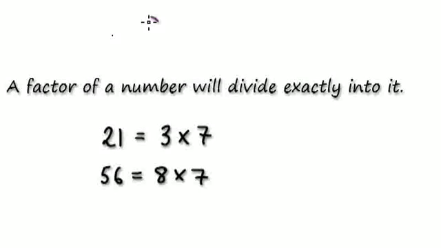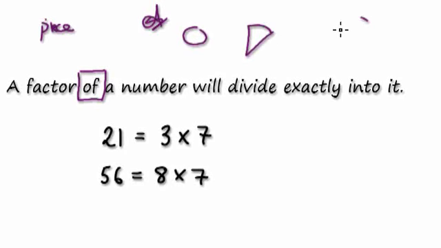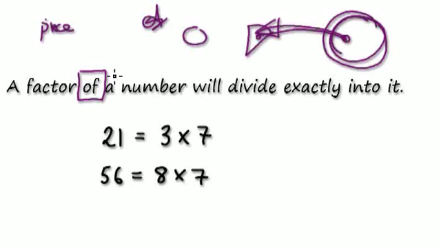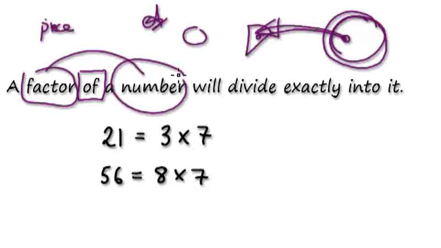So what is a factor? Maybe you can type in the word factor and then definition. A factor of a number. I would pick out the word of, because that's quite important. If you say can I have a piece of your cake, it means a piece of your cake. Hang on, I'm drawing this badly. This piece here comes from a whole. This piece here is part of a whole thing. So a factor of, meaning this factor is part of this whole thing here.